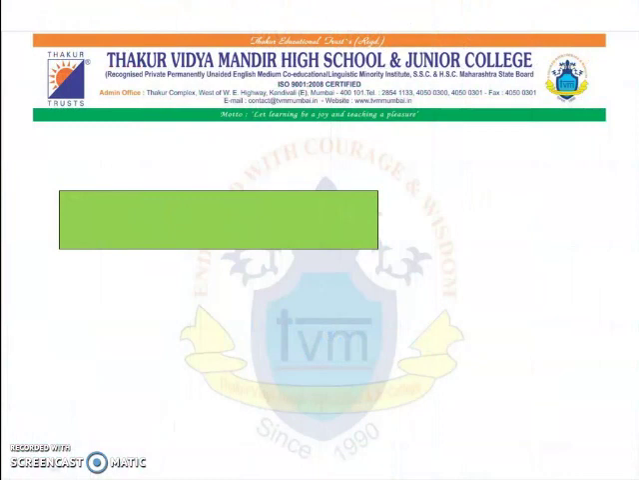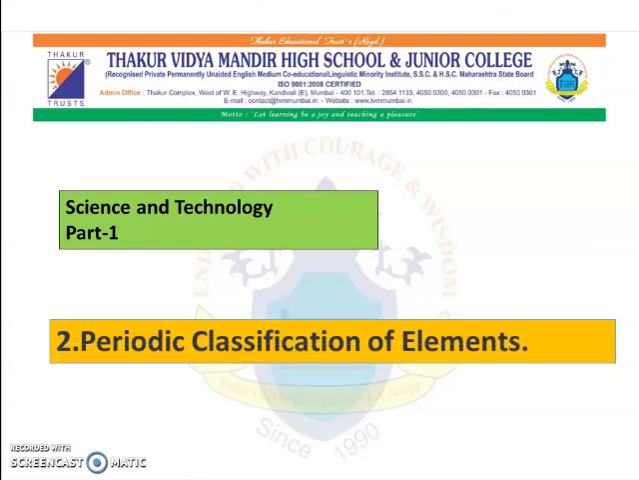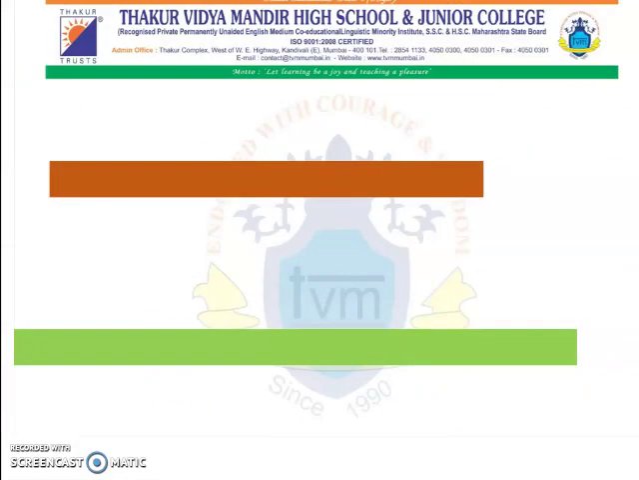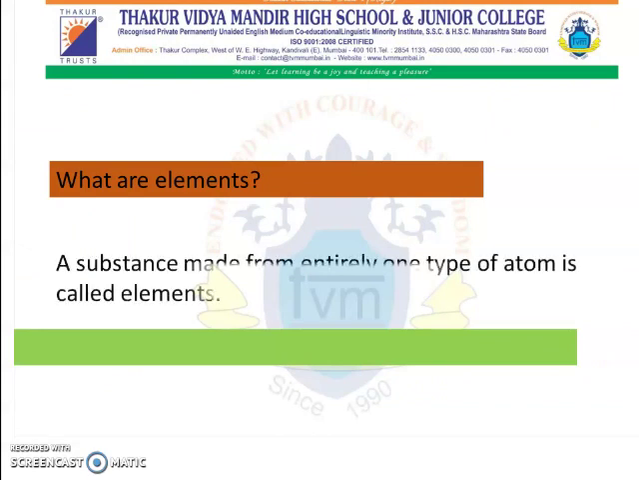Hello students, today we are going to see a chapter from Science and Technology Part 1. Chapter number 2, Periodic Classification of Elements. Now when we are talking about elements, the very first question which comes is, what are elements? Yes, a substance made from entirely one type of atom is called elements.